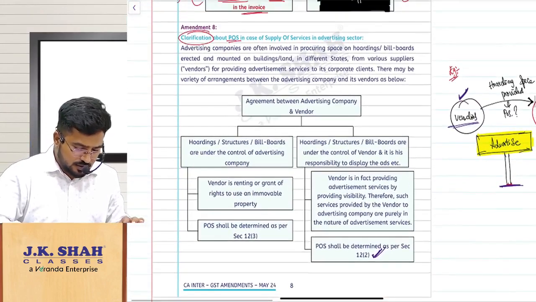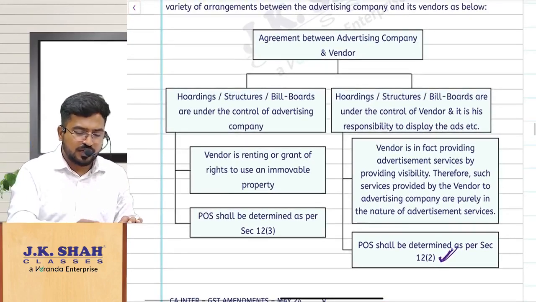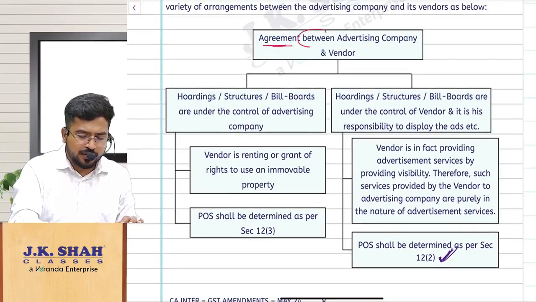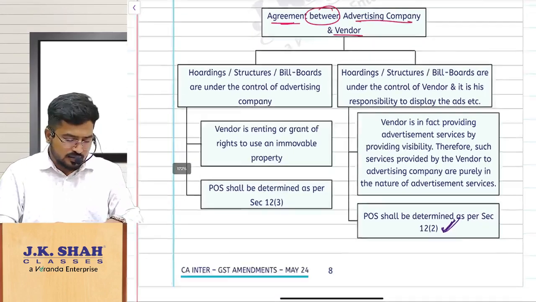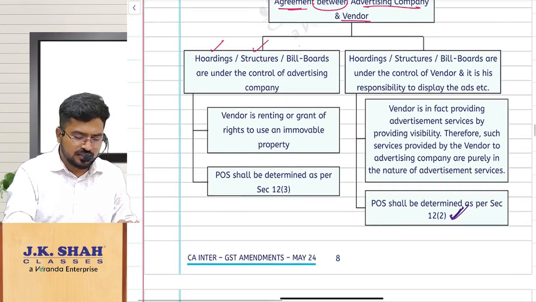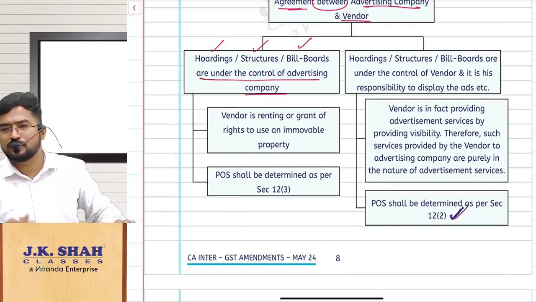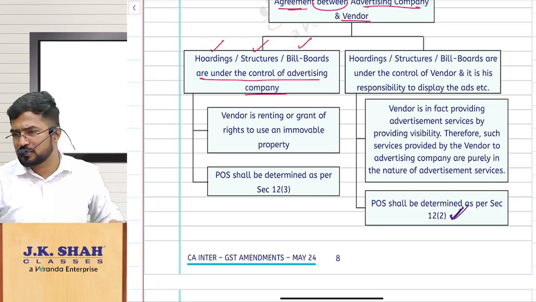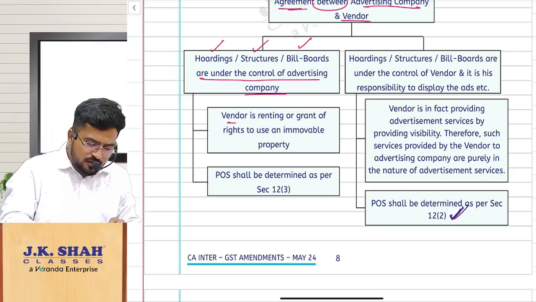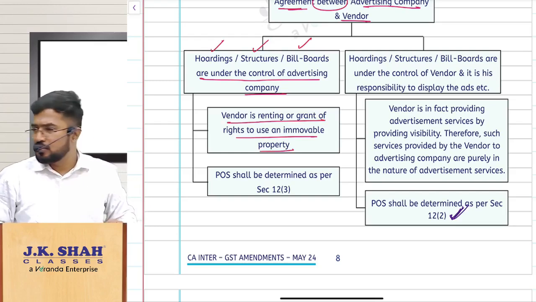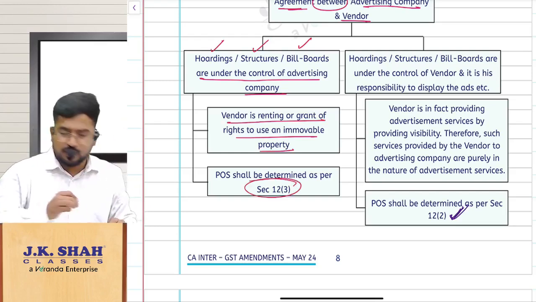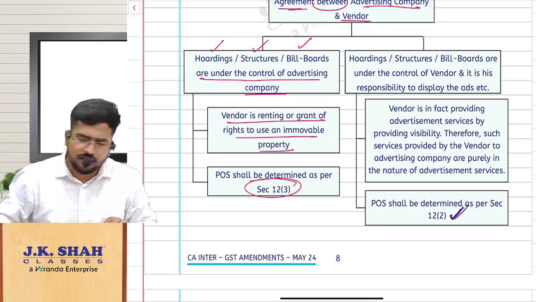Next, look at this one. Now what have we discussed? An agreement between the advertisement agent company and the vendor. Sir, what is happening? The hoardings or structures or billboards are under the control of the advertising company. That means I can change whenever I want, whatever I want. So then it is nothing but what? The vendor is renting immobile property. So what is the place of supply? The place of supply is as per section 12 subsection 3.